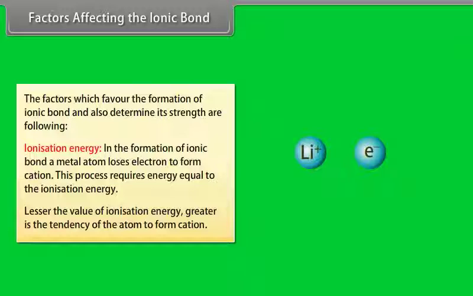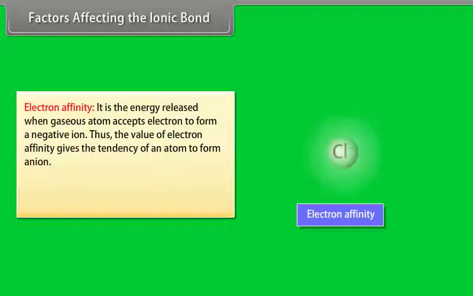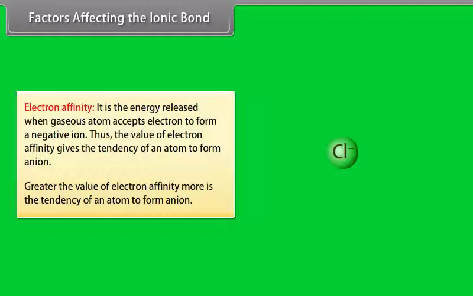Lesser the value of ionization energy, greater is the tendency of atom to form cation. Electron affinity. It is the energy released when gaseous atom accepts electron to form a negative ion. Thus, the value of electron affinity gives the tendency of an atom to form an ion. Greater the value of electron affinity, more is the tendency of an atom to form an ion.